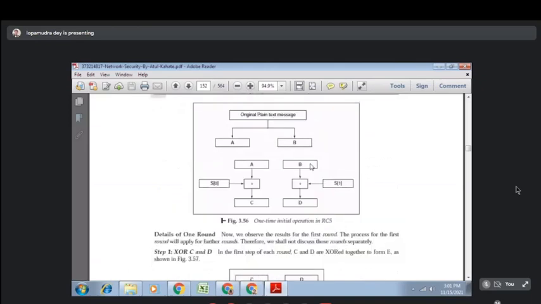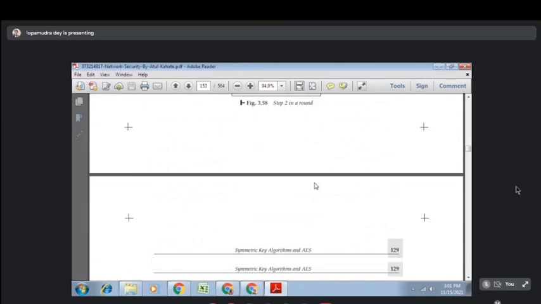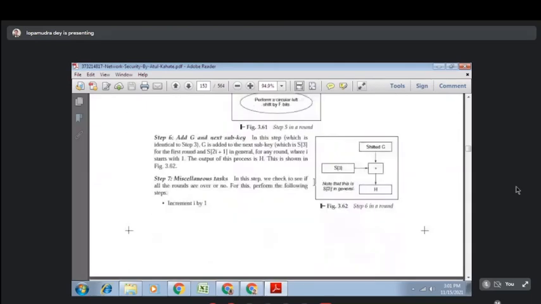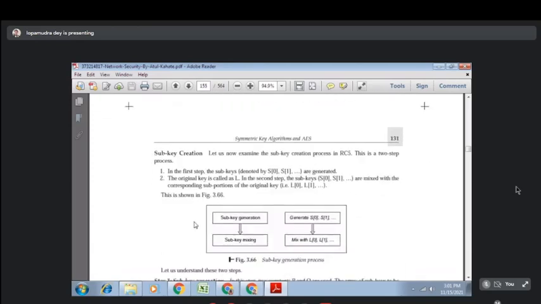Each of the steps is explained stepwise, how it can be performed. Again the code is written: for i equal to 0, i less than R, i plus plus. This is how you can create S of 0, S of 1, the sub keys.